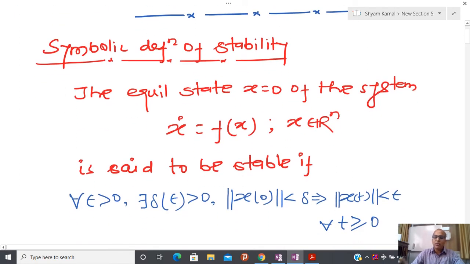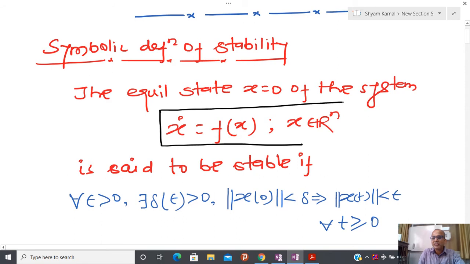So, again I have some kind of autonomous system. One can extend this definition to a non-autonomous system, we have already seen that, and x belongs to R^n, and I have an initial condition. I am assuming that at t equal to 0, x(0) equals x0. Both ways of writing are fine.